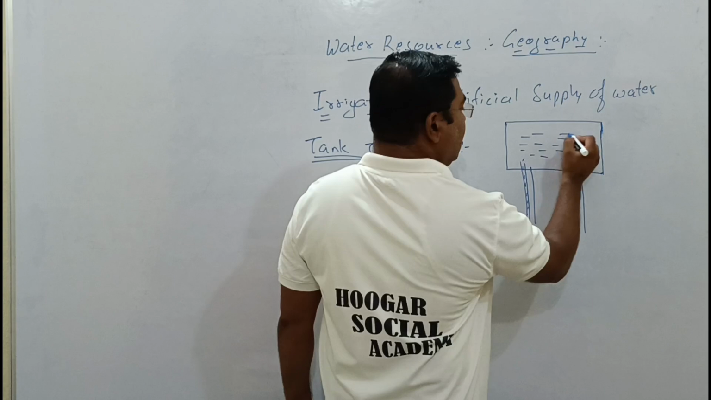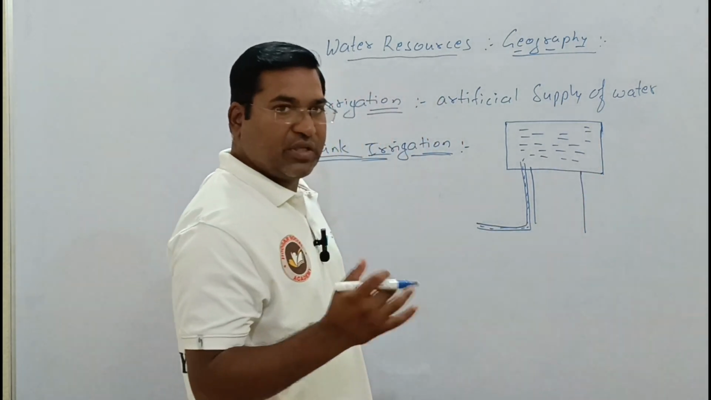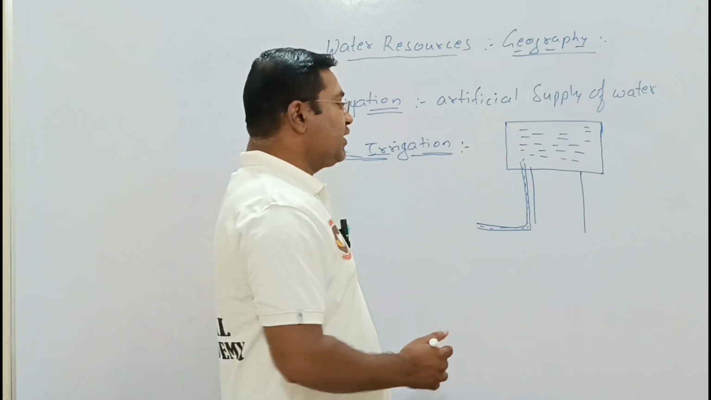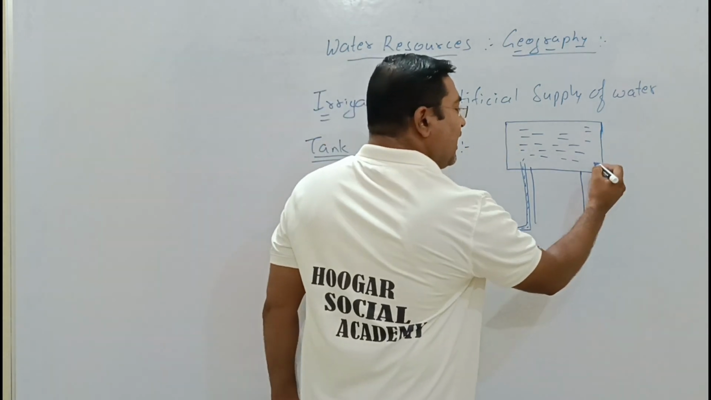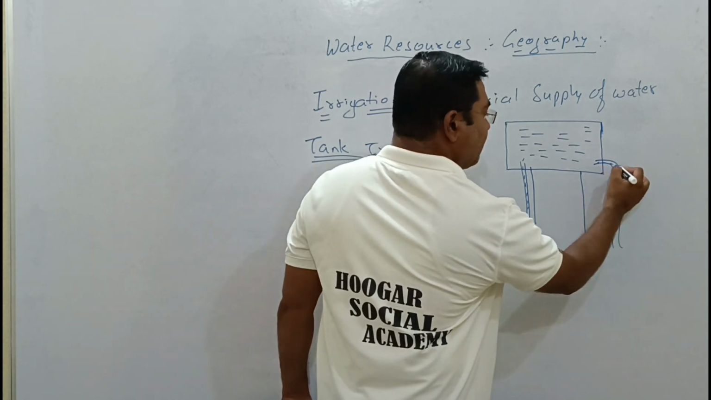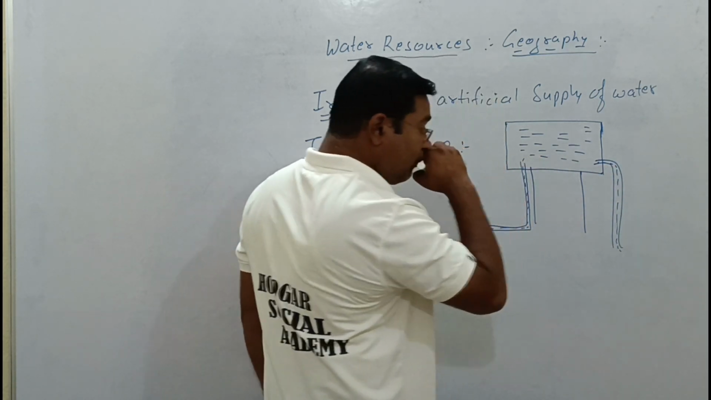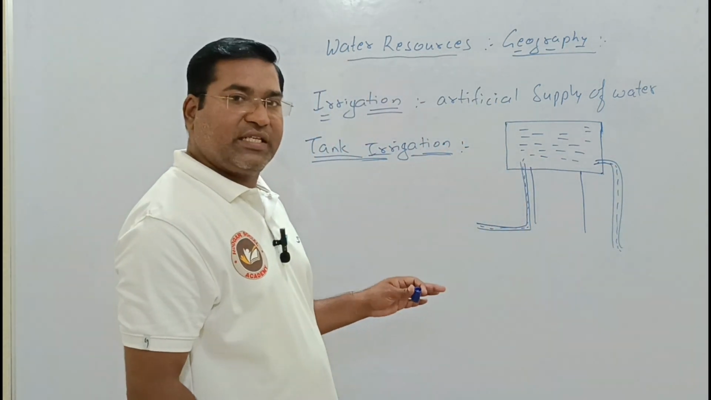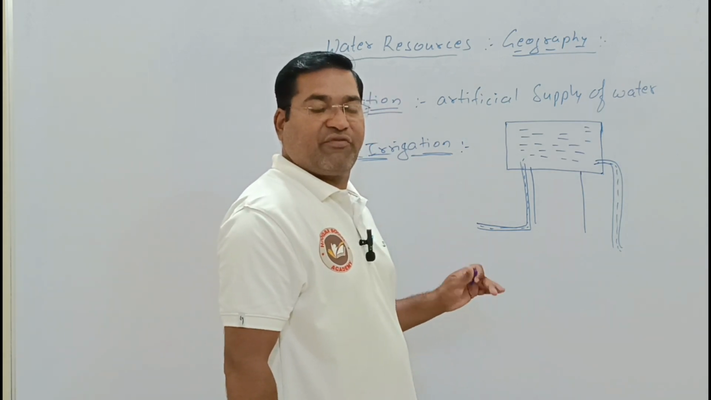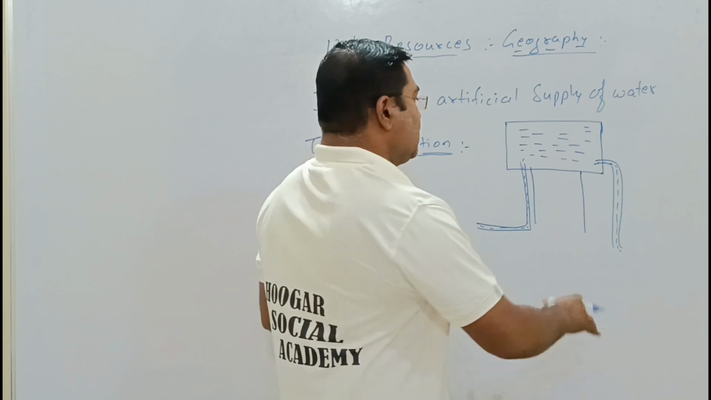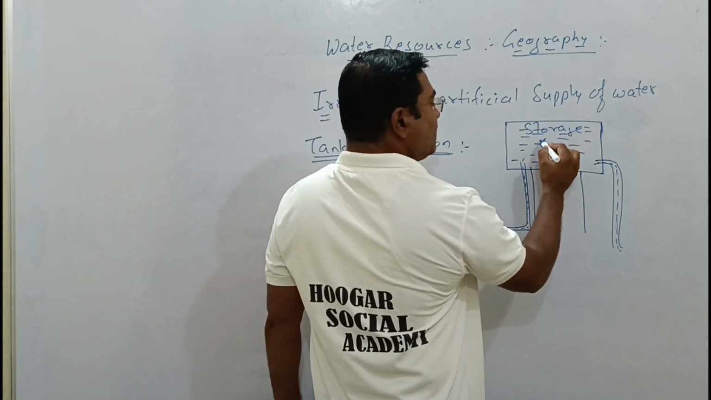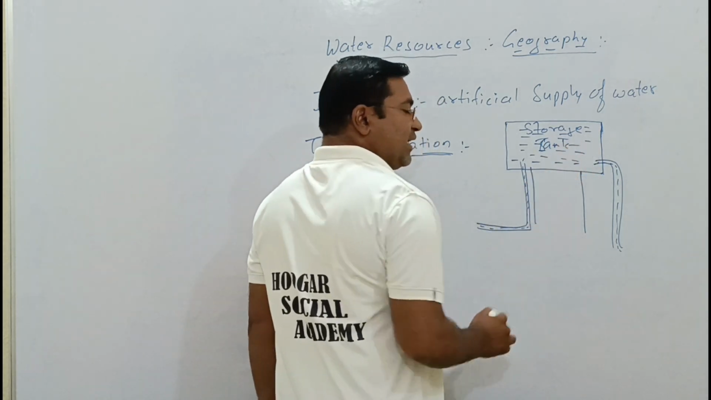If it is open, then due to the rainfall it can be partly filled, but if it is closed, then water has to be supplied up, and again this water has to be brought down with the help of pipes. So tank irrigation is helpful only in areas where there is a very scarce supply of water. This is nothing but a storage tank.